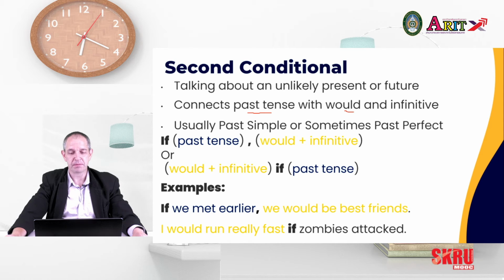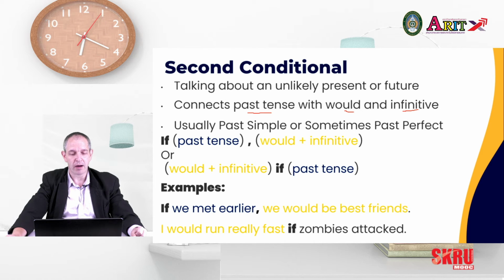The infinitive is just the base verb. So we have if with the past tense, would and infinitive. Now we sometimes use past simple and sometimes past perfect, but usually it's all done with past simple.